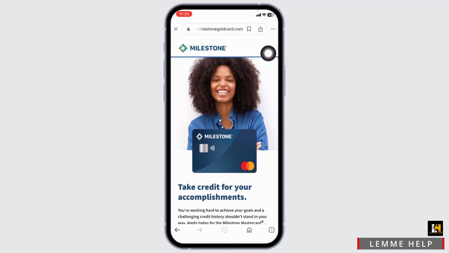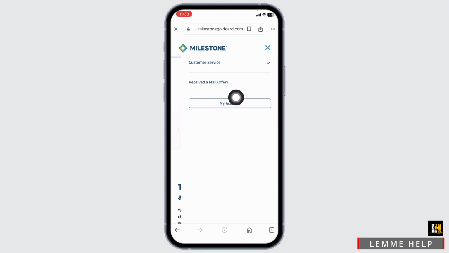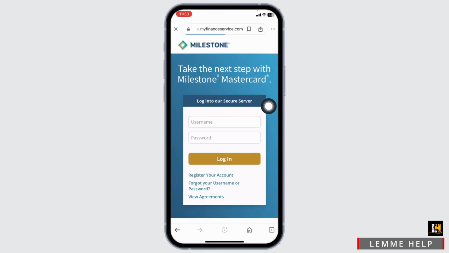At the top right corner, you will find 3 bars. Click on it. Click on the option of My Account. With that, you will be directed to the login page. Now from here, you can easily log into your account.